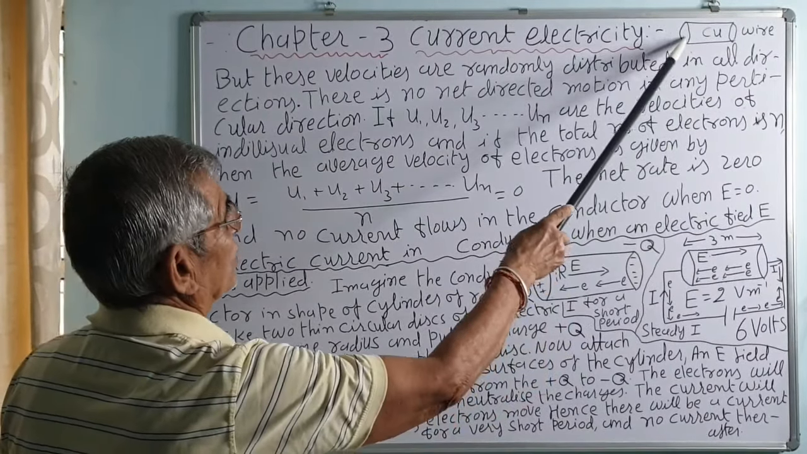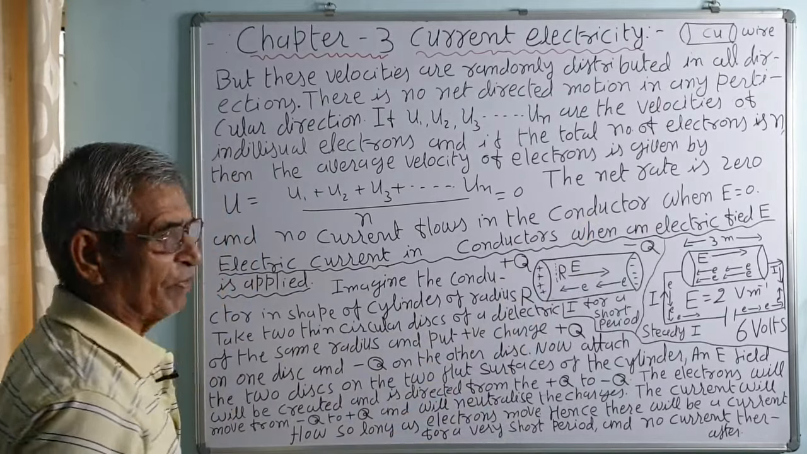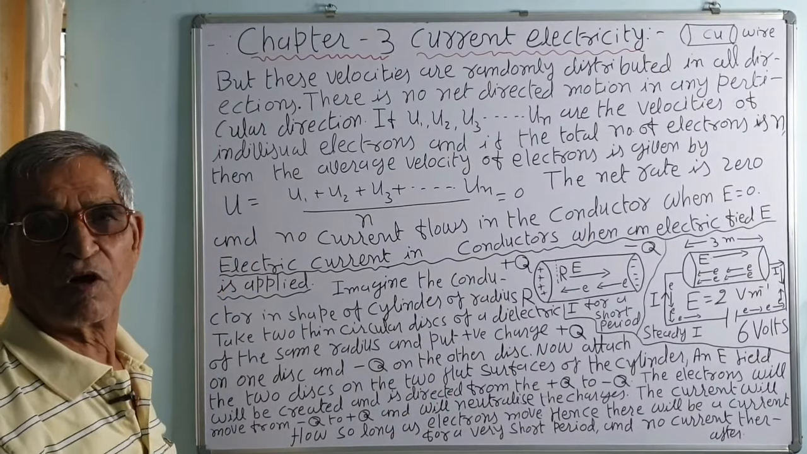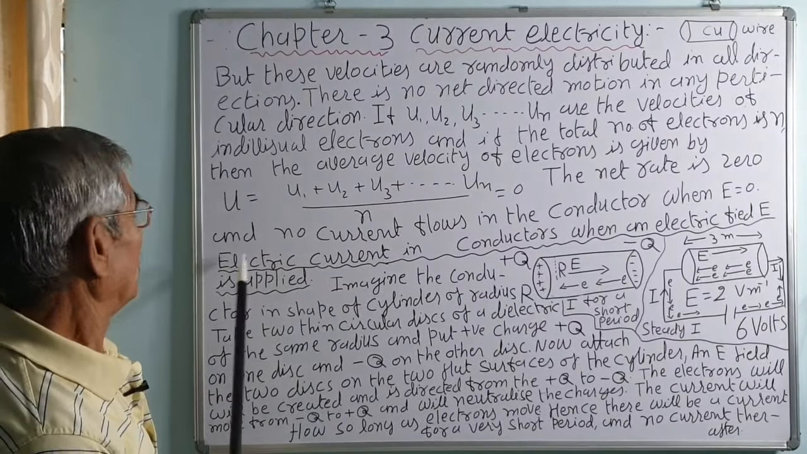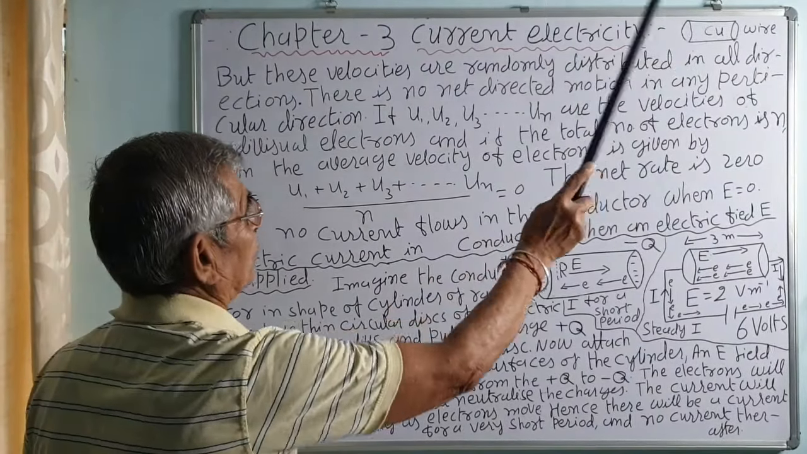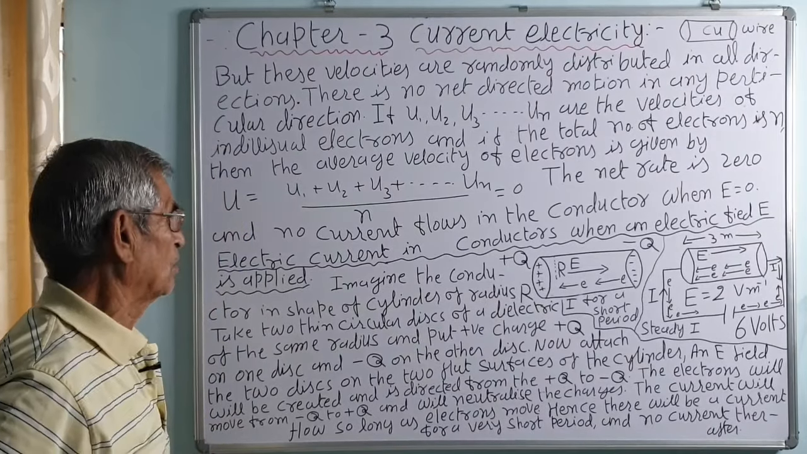That is, in the conductor the electrons are moving with a very high speed, the thermal speed. In copper, it is about 200 meter per second, correct? But there is no net flow of charges in a particular direction, hence no current flows in the circuit.